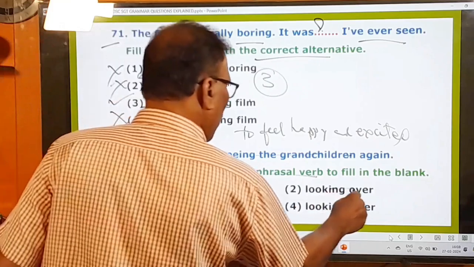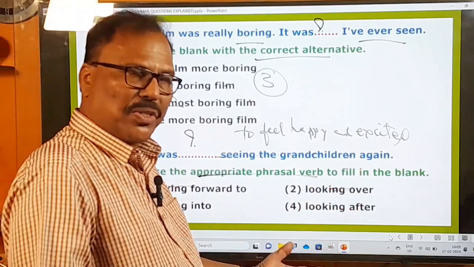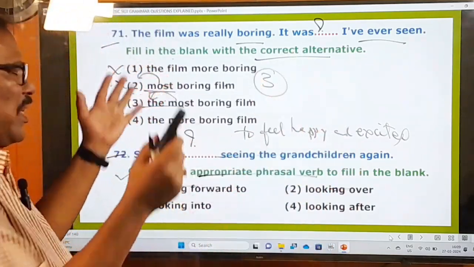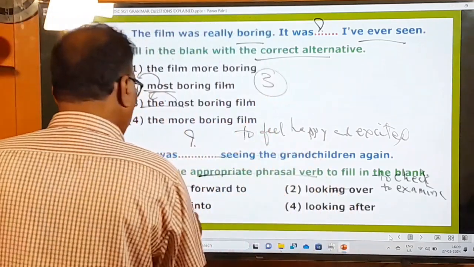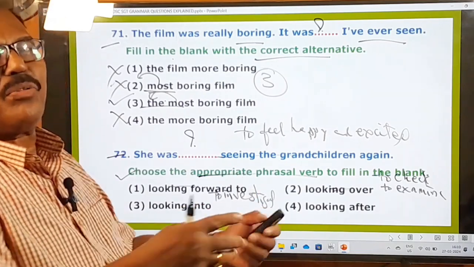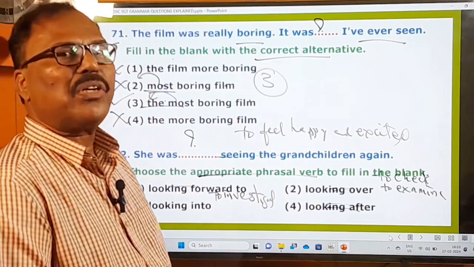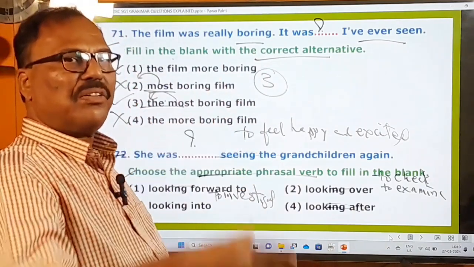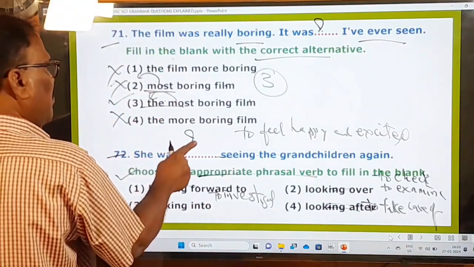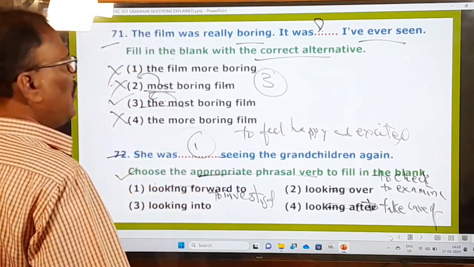Okay, look over. Look over means examine or check. The teacher was looking over the notebooks. She was examining the notebooks. She was checking the notebooks, something like that. Looking over means to inspect or to check. Look into means to investigate. The police are investigating this case. That is, the police are looking into this, right? And looking after. Looking after means to take care of. Who is looking after your parents? Who is looking after your grandchildren? So here, this first one is fitting in this blank. The first one is only your answer, and all others are not the right one. And now let's move on to the other questions.